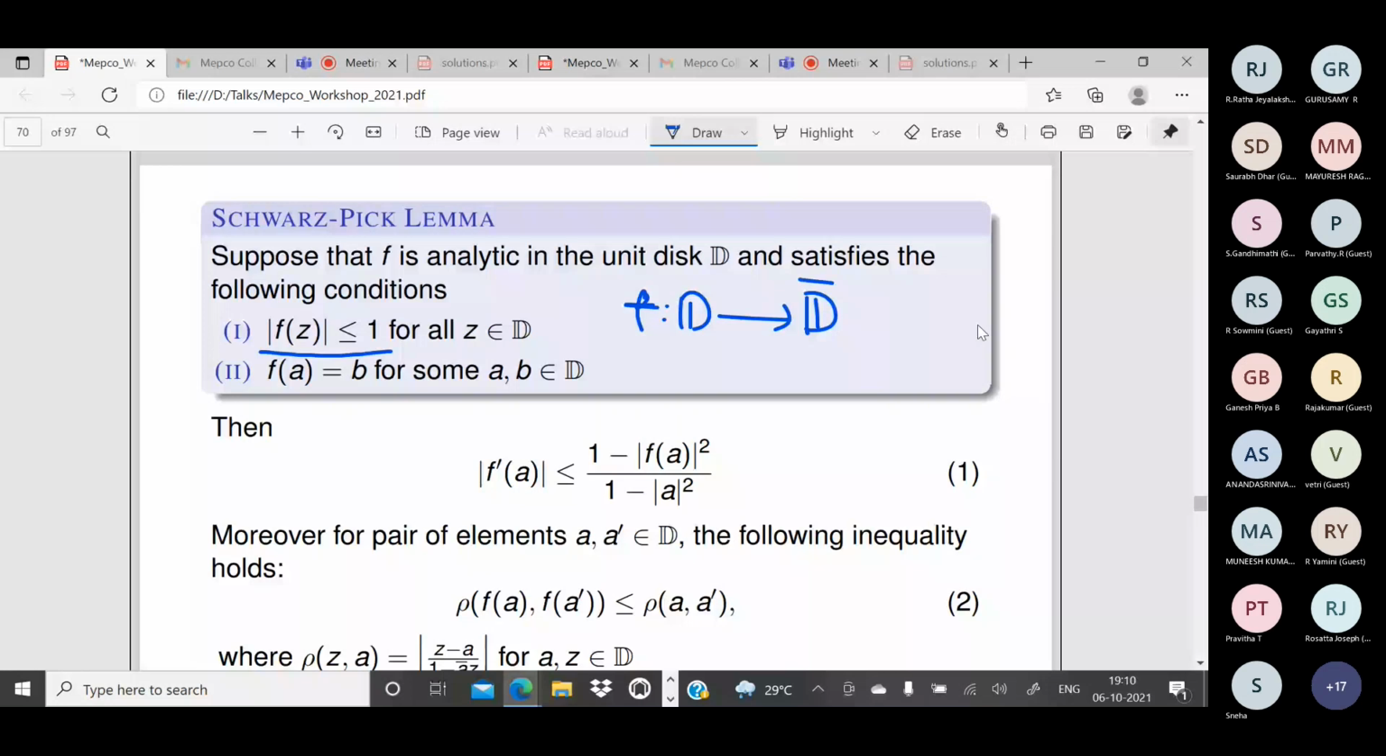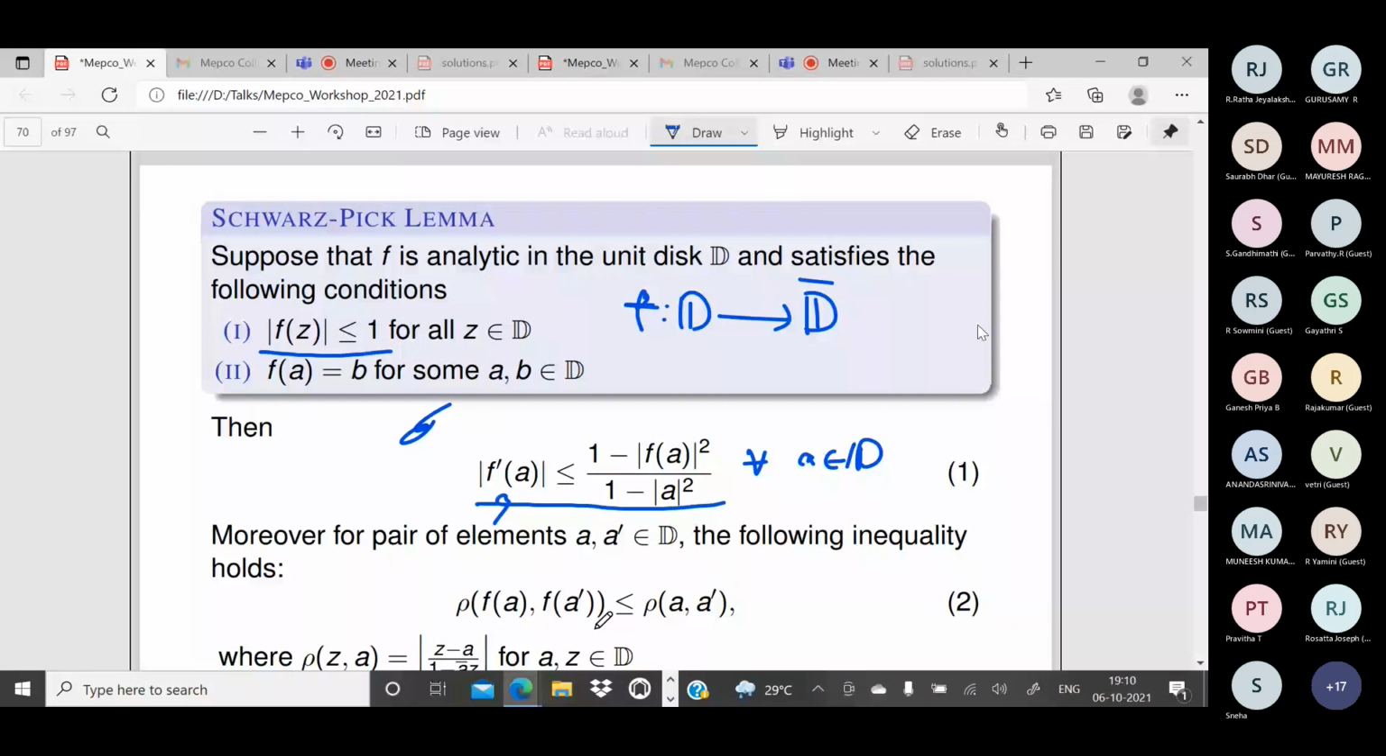See, f dash of a, for all a in D, you will have this: modulus f dash of a is less than or equal to 1 minus mod f of a squared by 1 minus mod a squared. Okay. Moreover, for pairs of elements a, a dash in D, we have the following inequality. So this is the inequality.